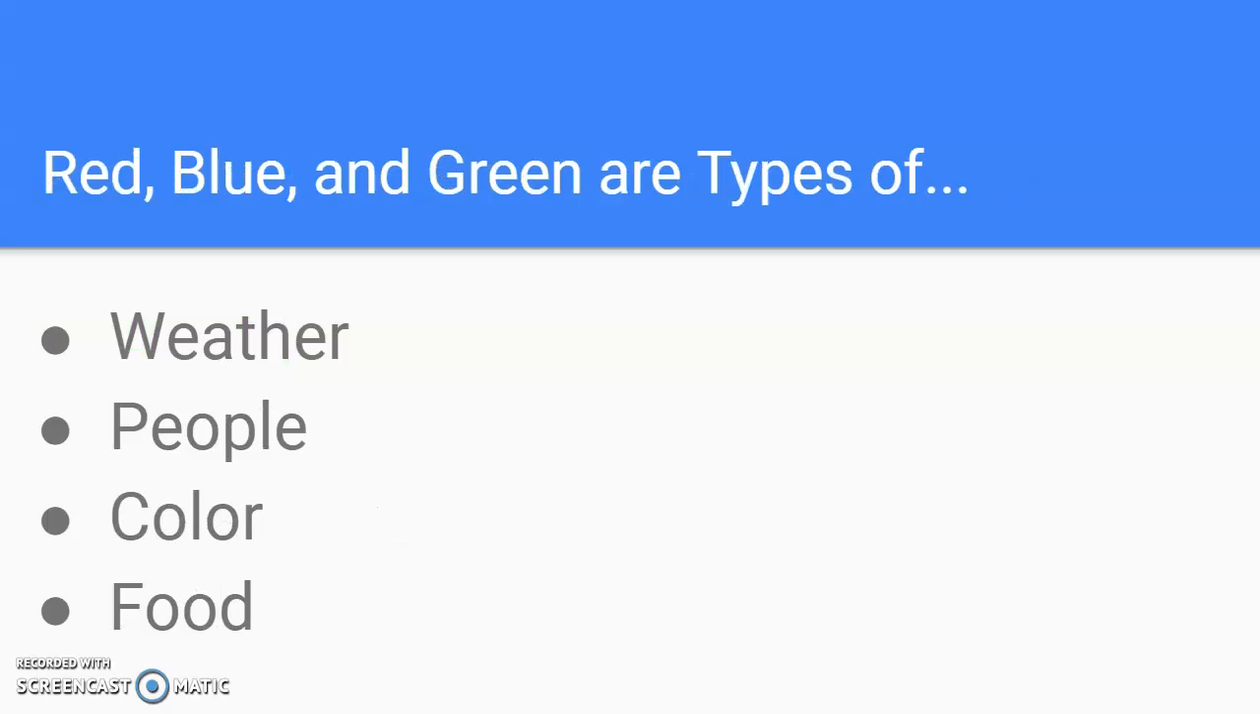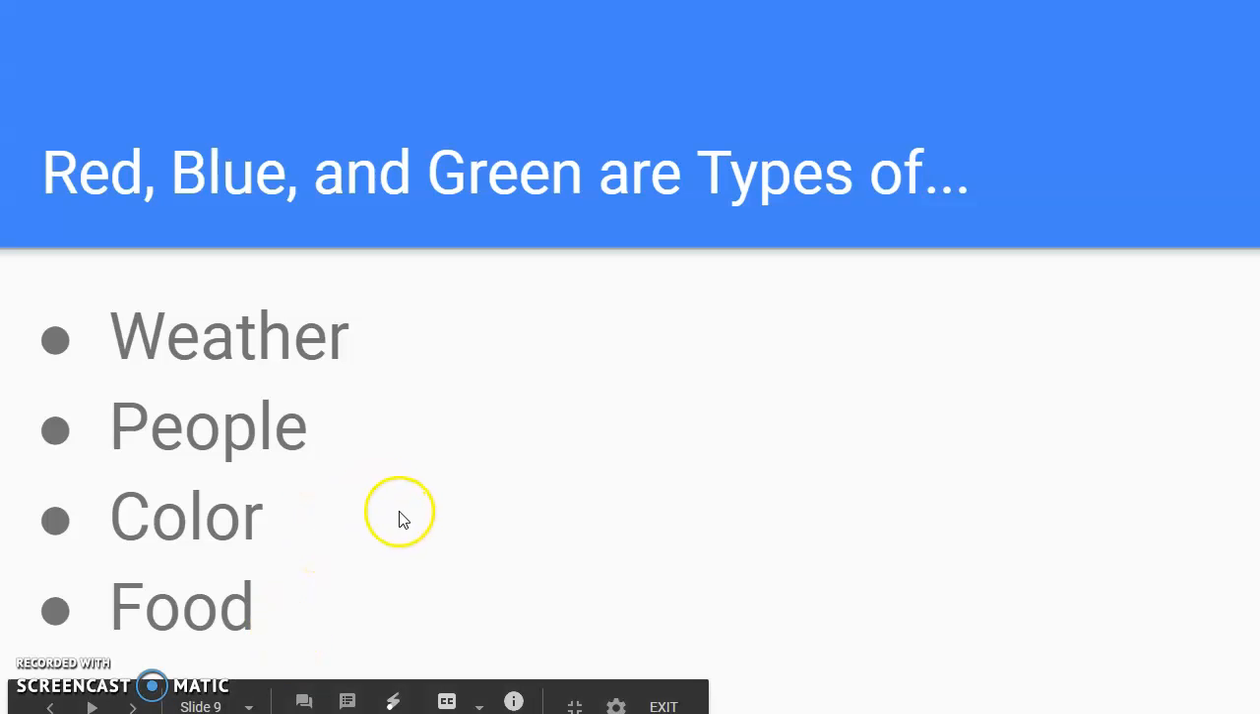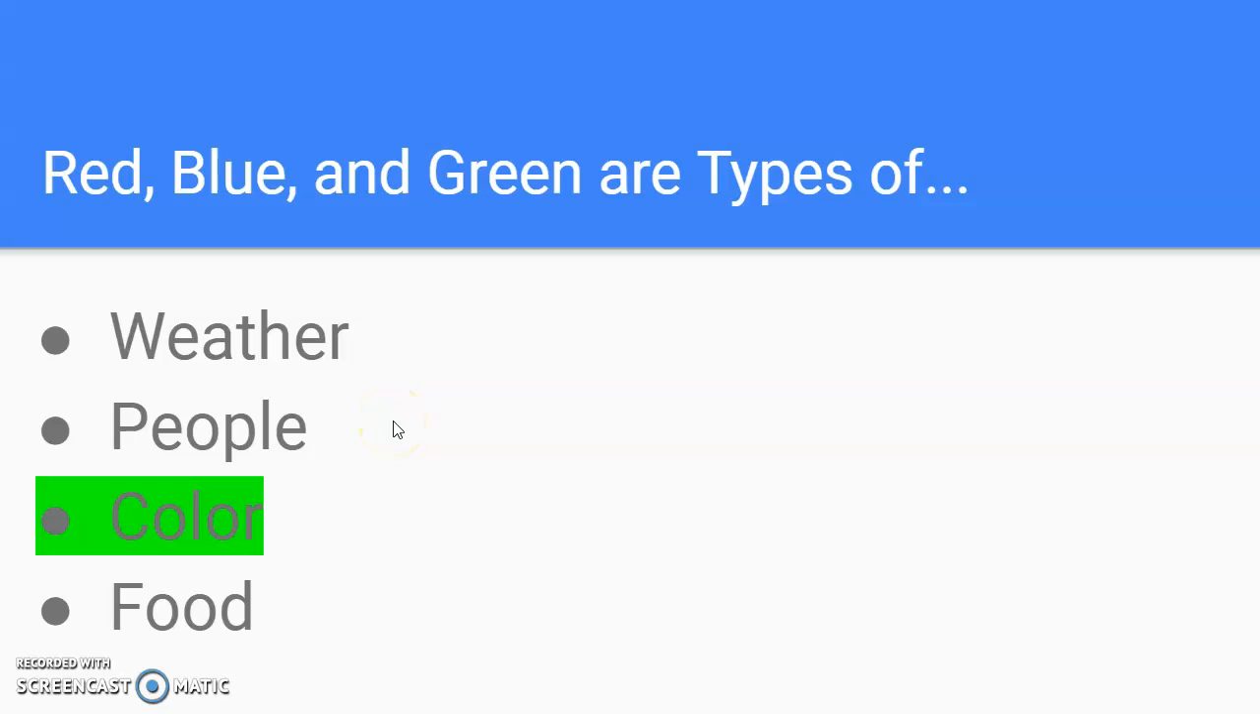Okay. Now, also, they're going to ask you in some of these, and when it comes to categories, they ask you for types of. So they give you here red, blue, and green are types of what? What are they types of? And they fall under what category here? And we have weather, people, color, and food. And the correct answer is color. Okay, they're all types of color.